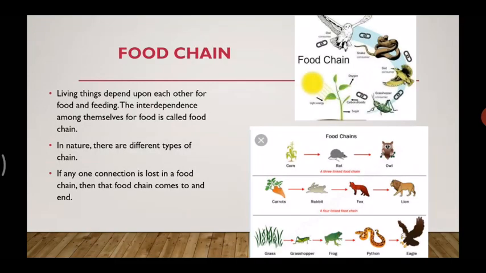Let's move forward. Now let's learn about the food chain. Now you all know living things depend upon each other for food. We cannot survive without food and feeding. This interdependence, meaning they depend among themselves for food, is called a food chain.